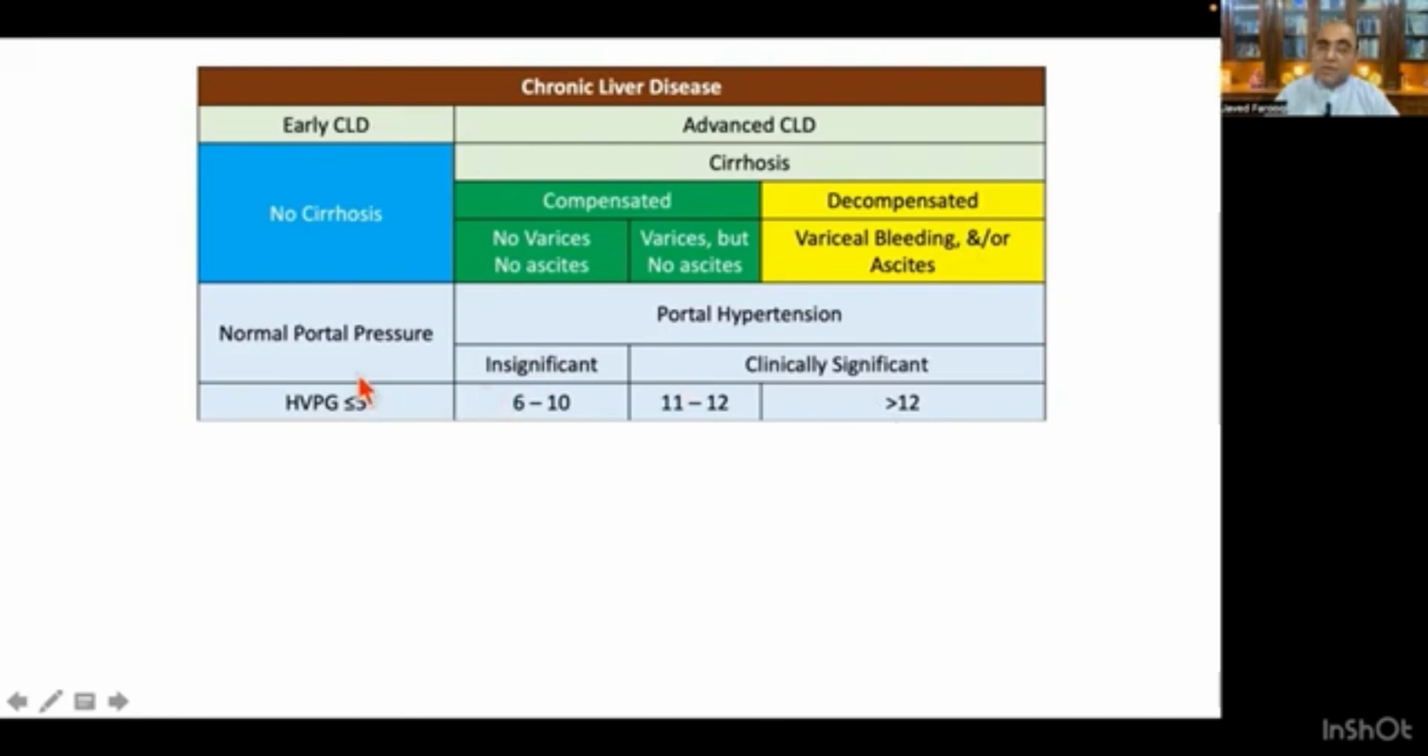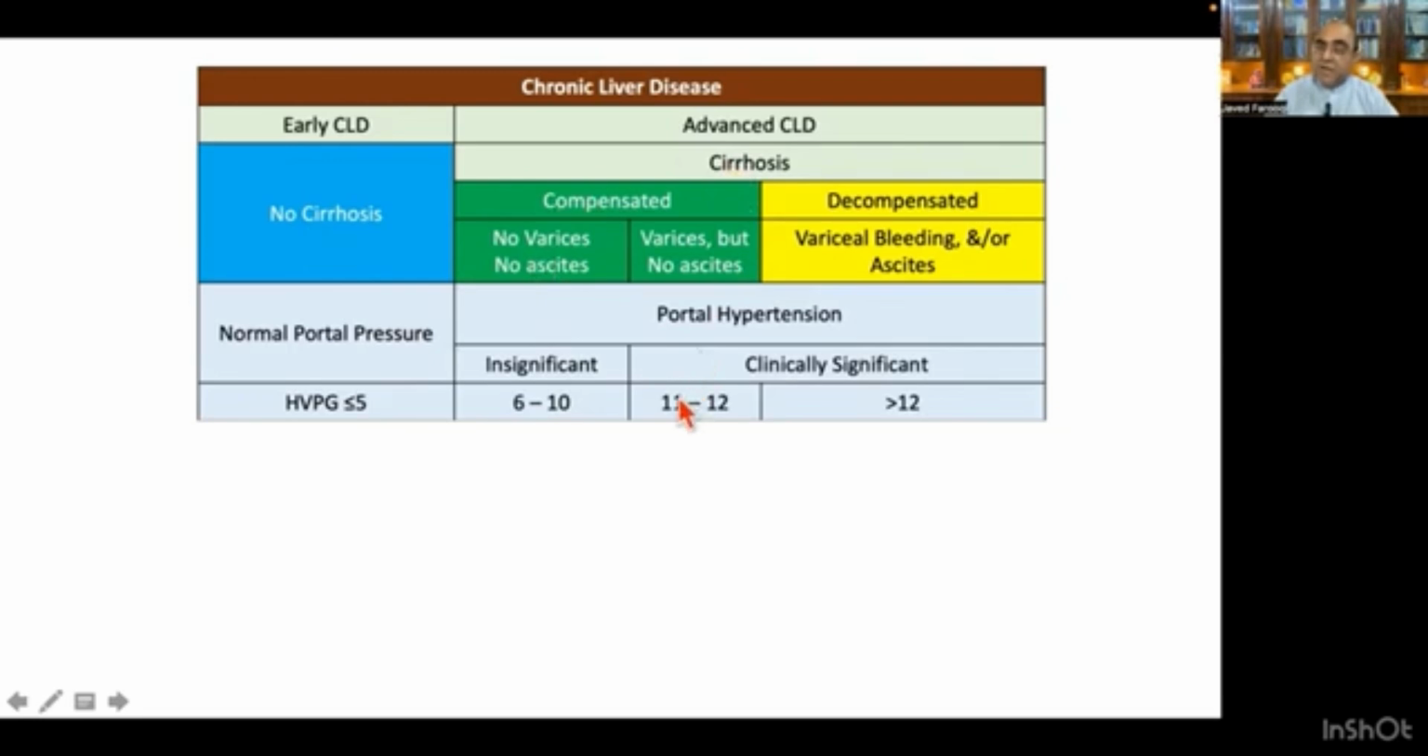So depending upon the hepatic venous pressure gradient, when it is less than 5, this is normal portal pressure, and this is the feature of the non-cirrhotic stage of chronic liver disease, which we call early chronic liver disease. When it is from 6 to 10, this is clinically insignificant portal hypertension, and this is present in stage 1 of compensated cirrhosis.